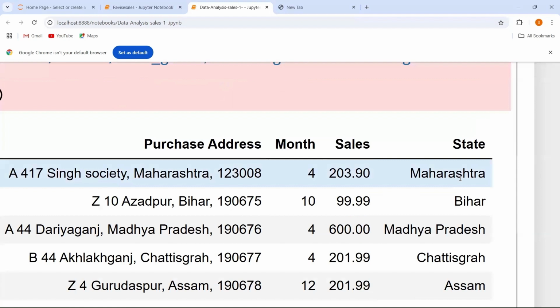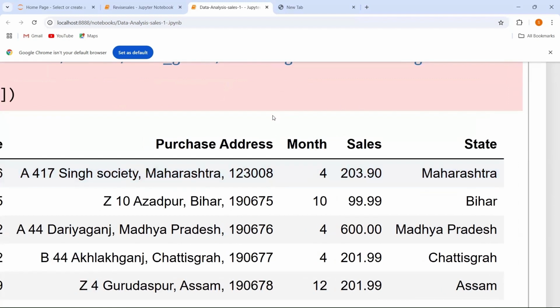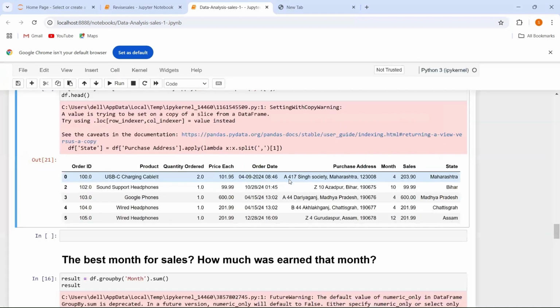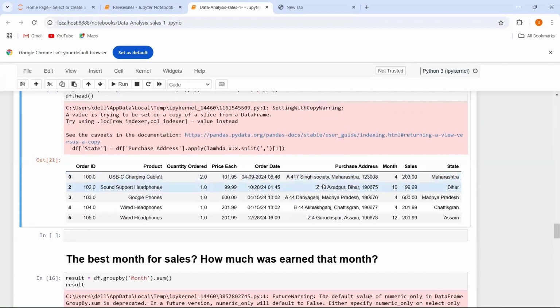You can see state में आपके पास क्या आया है, महाराष्ट्र आपका स्टेट आ गया है. सो महाराष्ट्र हमने कौन से कॉलम से ये स्टेट हम लेके आए हैं, परचेज एड्रेस से. So here you can see A417 सिंह सोसाइटी महाराष्ट्र 123008, and here you can see state as Maharashtra. So in this way you can get the state from the purchase address after using split, splitting the entire purchase address according to the comma, and taking the value at index number 1.